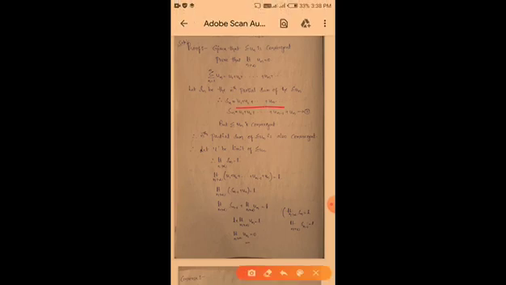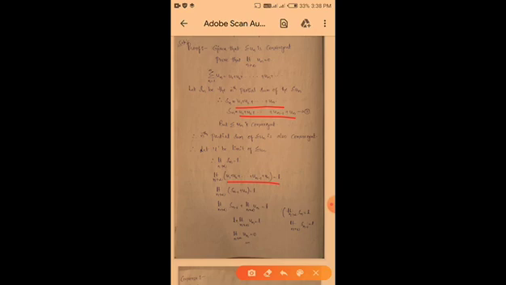So equation 1. But summation un is convergent. Therefore the nth partial sum of summation un is also convergent. So let L be the limit of summation un. So therefore limit n tends to infinity Sn is equal to L. So the limit of Sn, where Sn is equal to u1 plus u2 plus up to un, is here.